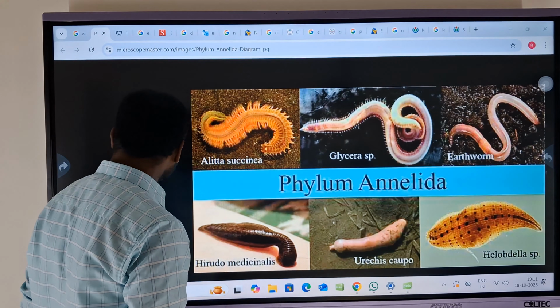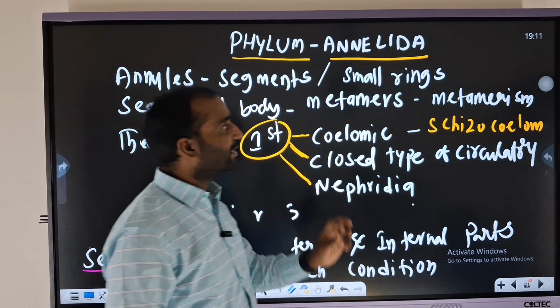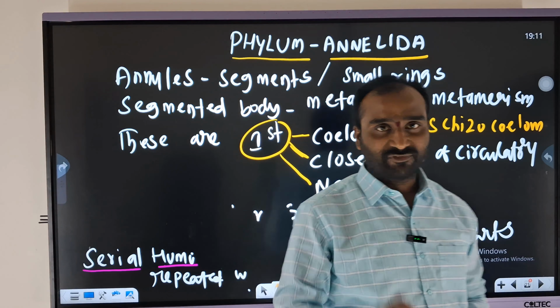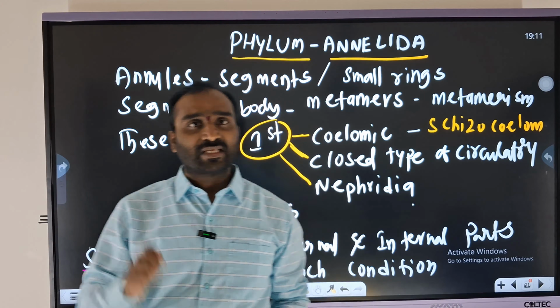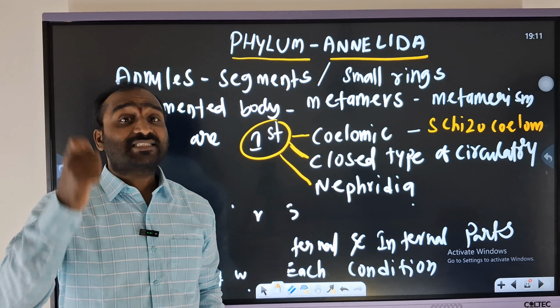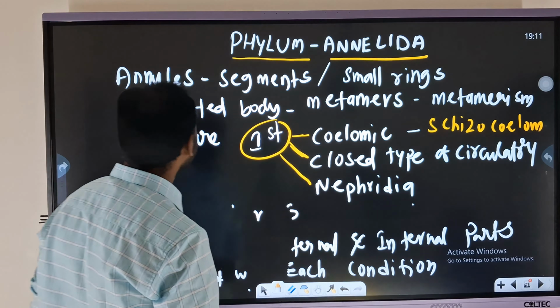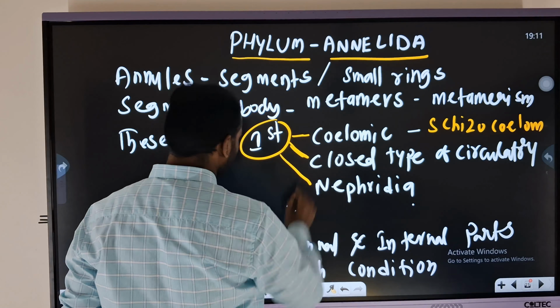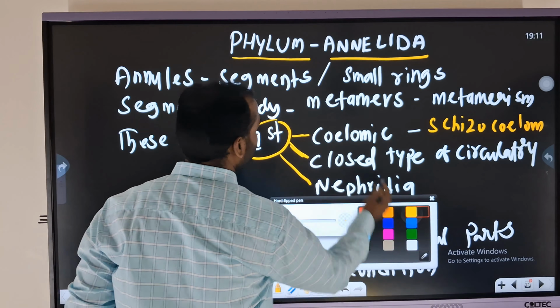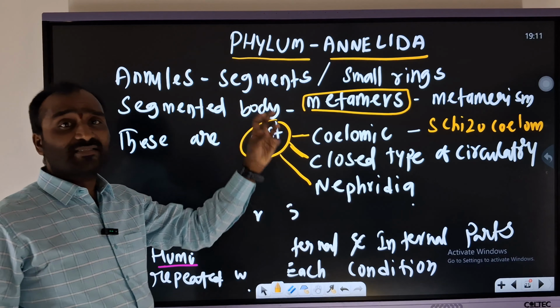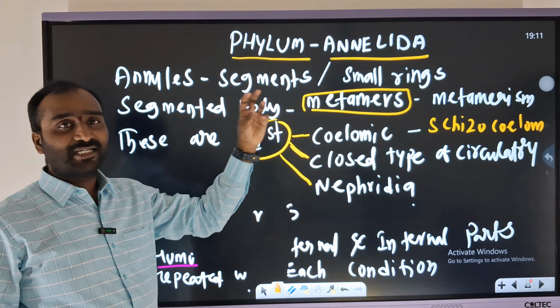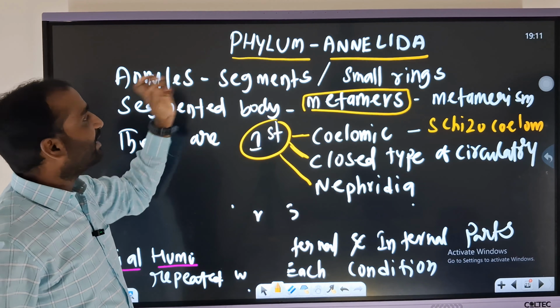And these segments are generally called metamers. First thing: segmented organisms are called what? Annelids. The segments are known as what? Metamers. The term Annelida has been taken from annules.